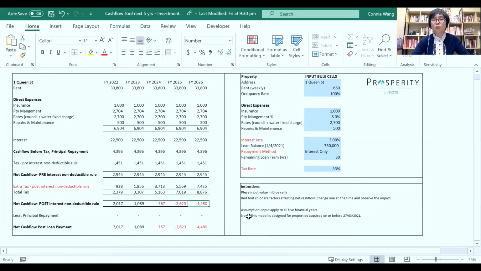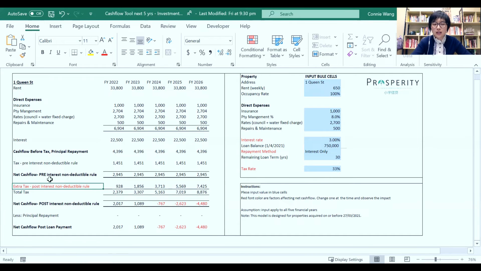Now, this is only just for one property. What if you have, you know, 2, 3, or more? Can you really afford it? You have to run your numbers, right? So that's just the one factor that reduces your cash flow, but it can be significant. It depends on the input, and also on how many properties you have.